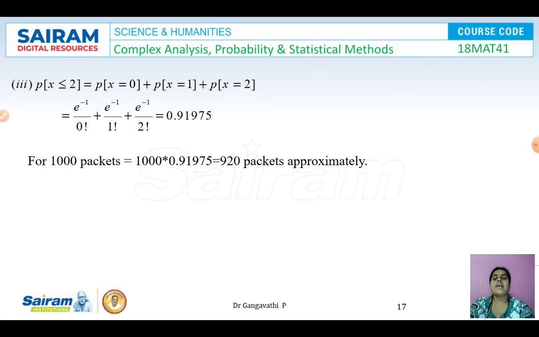The third case is at most 2 defectives. So out of 20, there should be maximum 2 defectives, not more than that. So P of x less than or equal to 2. Less than or equal to 2 means x can take the value 0, 1 and 2. So from the probability function, when x is 0, I'll get this term. When x is equal to 1, I'll get this term. And when x is equal to 2, I'll get this term. And when we simplify this, we get 0.91975. That is for 20. And for 1000 packets, multiply the answer with 1000. So we get 920 packets which have at most 2 defectives.